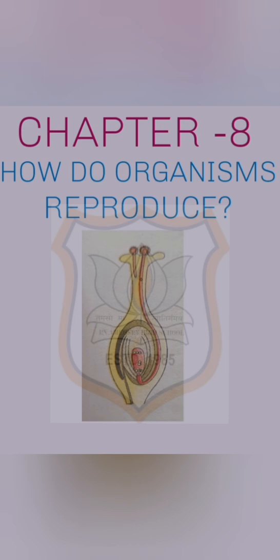Usually, we say this because they look similar to each other. Thus, reproducing organisms create new individuals that look very much like themselves. So, according to it, the definition of reproduction will be a process by which an organism produces new organism of its own kind is known as reproduction.